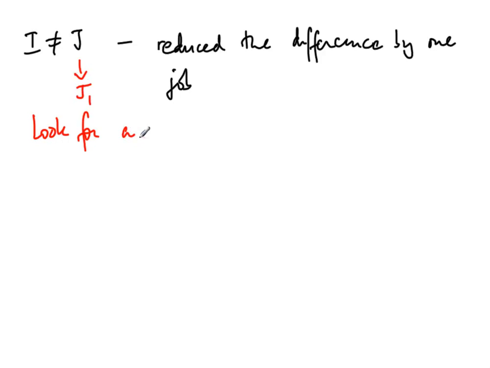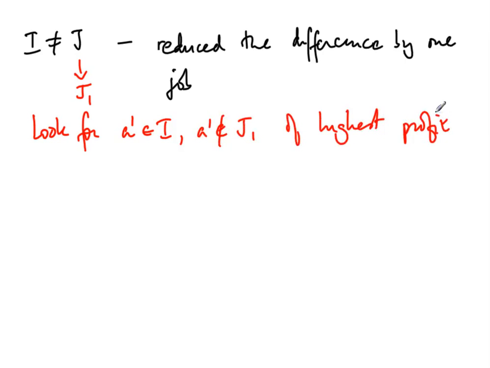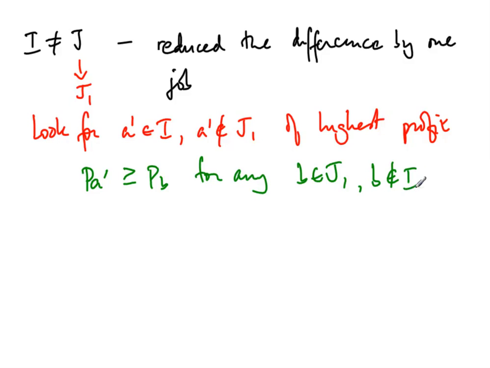Now I look for A which belongs to I, call it A prime, such that A prime does not belong to J1, of highest profit. Now with the same logic, we will find that P of A prime is bigger than or equal to P of B for any B which is in J1 but B is not in I. So we'll have the same argument as before, and therefore this new A prime again can be replaced.